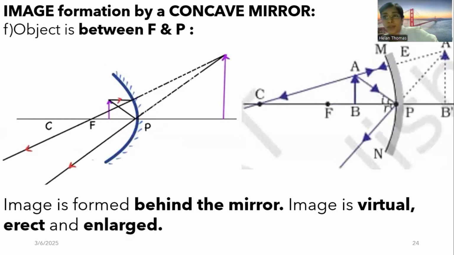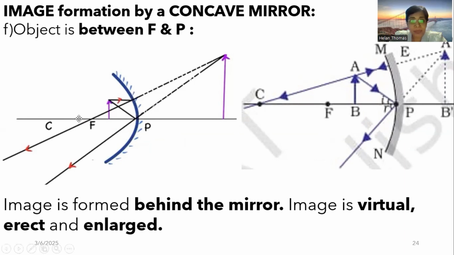Image formation by a concave mirror when the object is placed in between the focus and the pole. See, the first light ray touches the object and goes parallel, and the incident ray hits the concave mirror. Following the laws of reflection, it will go through the focus. The second ray we are tracing is a ray that will go to the pole. Following the laws of reflection, I is equal to R, it will be getting reflected obliquely.